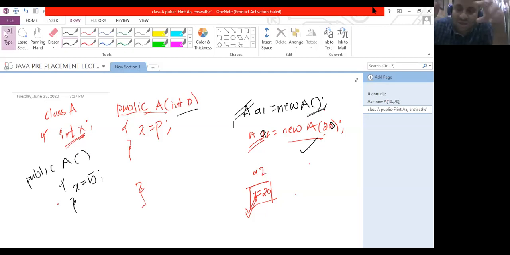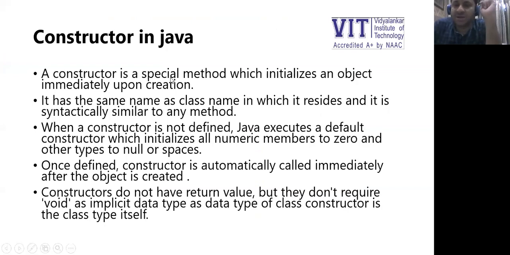So a constructor does not create an object. It initializes the data members of the object. So let's go back to the definition: a constructor is a special method that initializes the object immediately after creation. Once the object is created, the constructor is called automatically. It has the same name as the class in which it resides.